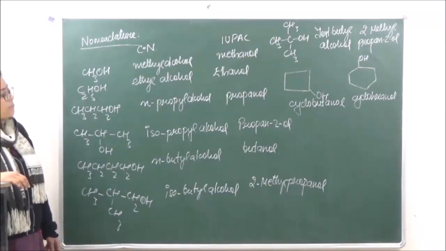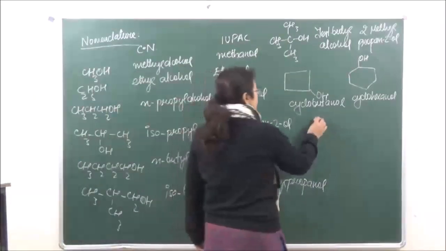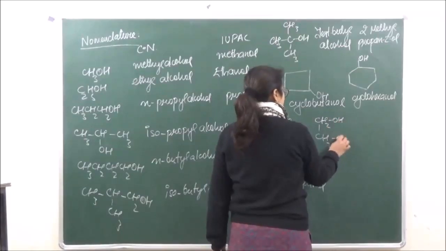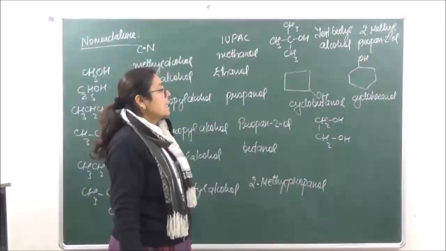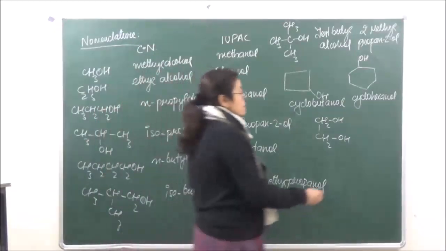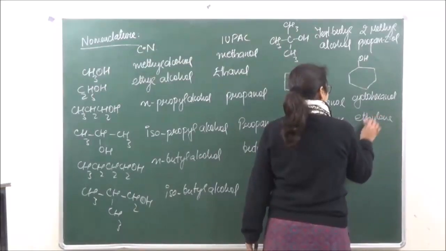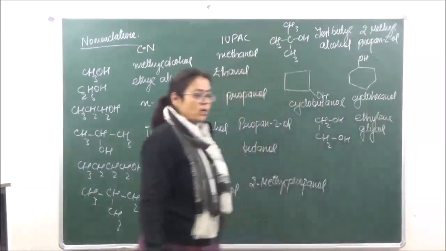Now if in case we have polyhydric alcohols, we have CH2OH and CH2OH, right? Otherwise, if you're looking at the common name, this is known as ethylene glycol.